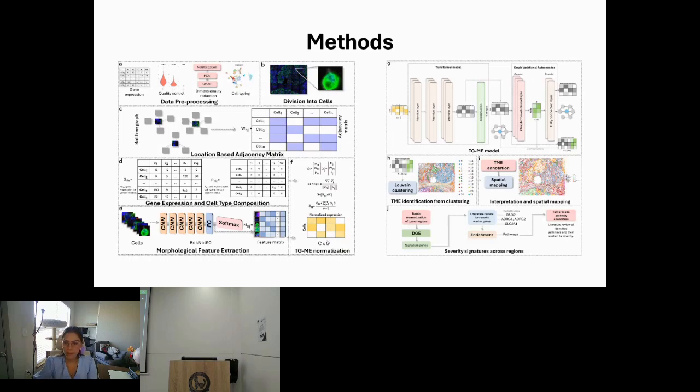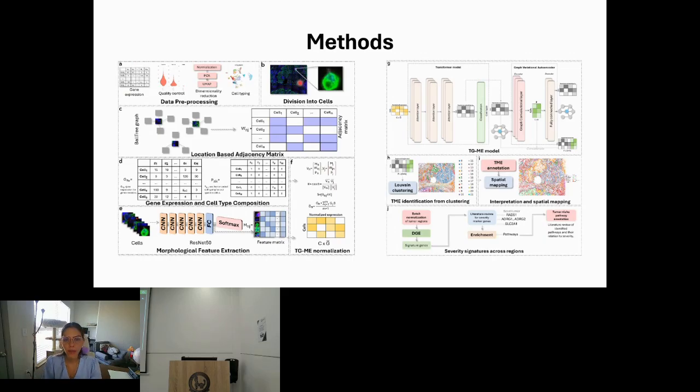So, talking a little bit about the pipeline, let me turn on my pointer. This type of data, as I was telling you before, includes the spatial location of the cells, the gene expression of the cells, and what we know as the morphology images. Our process starts with processing the single cell gene expression matrix, just as we usually do in single cell. We do quality control to remove dead cells and possible doublets, and go through normalization, principal component analysis, and dimensionality reduction, until we obtain the clusters. These data already have the cell types, but otherwise you would have to do the cell typing.